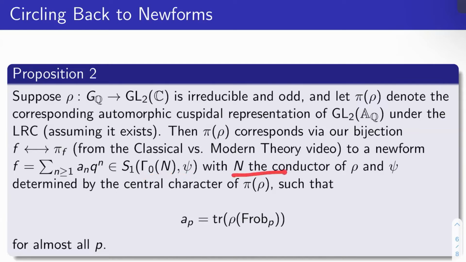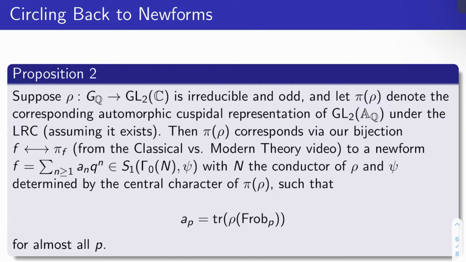What is N? N turns out, sort of miraculously, or very nicely let's say at least, to be the conductor of rho. To every one of these representations there's a number called a conductor, which I discussed quite some time ago in chapter 1 of my notes. The conductor of this representation matches the level of the new form, which is awesome. Psi is determined essentially by the central character of pi of rho. Okay, so there's a nice connection there.